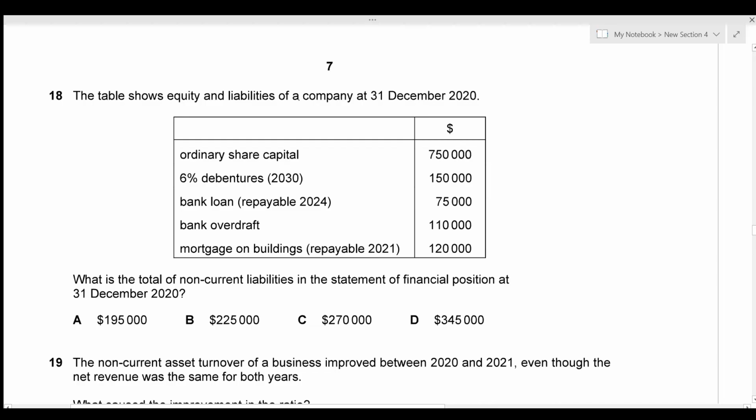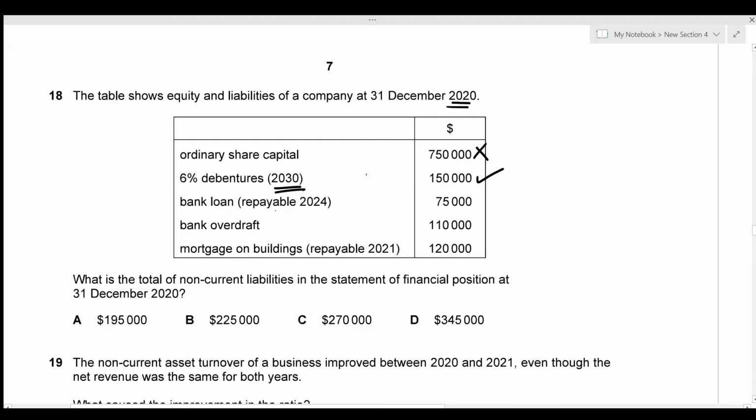The table shows equity and liabilities of a company at 31st December 2020. So we need to figure out the total of non-current liabilities in the statement of financial position at 31st December 2020. Okay, so we're given the ordinary share capital. This is not included in the non-current liabilities since ordinary share capital is the shareholders' equity. 6% debentures. This is included in the non-current liabilities since we have to pay it by the year 2030, and currently it's the year 2020, which means that this is repayable after a term of more than 1 year. So that's long term. So that's going to be included in the non-current liabilities.